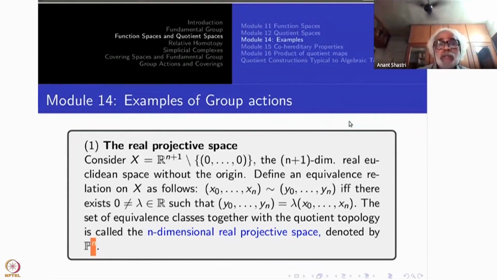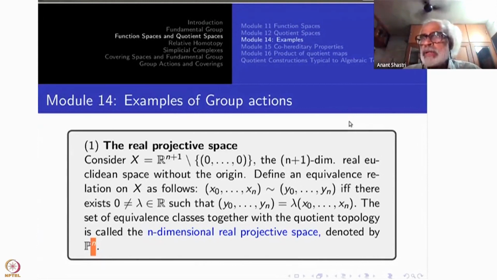This space actually parameterizes all lines passing through the origin. Each line is given by a non-zero vector. Given by means what? It is spanned by a non-zero vector.